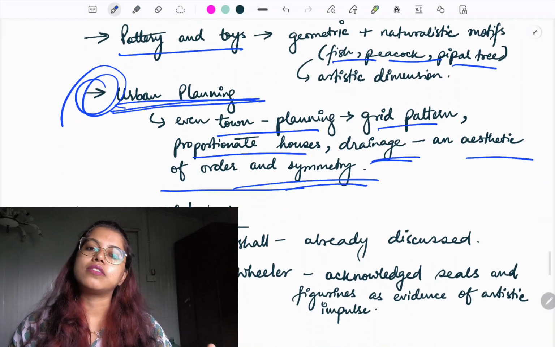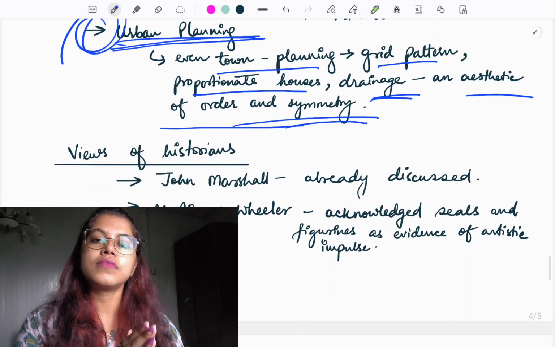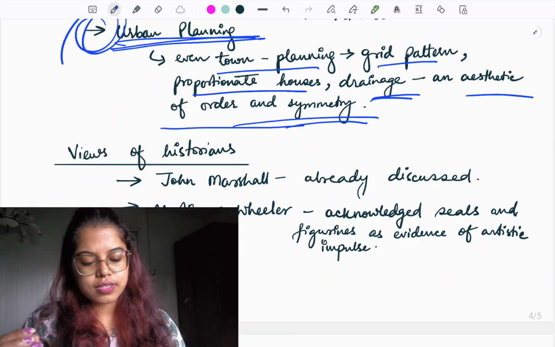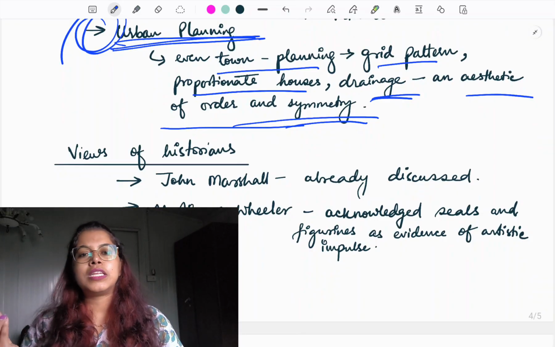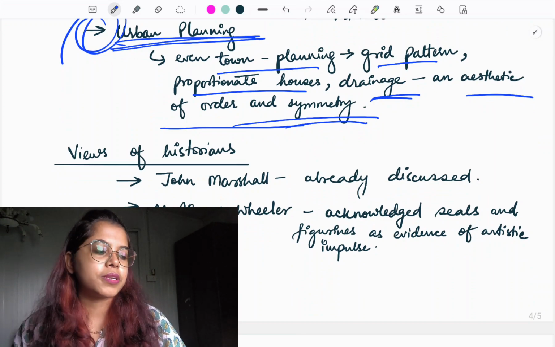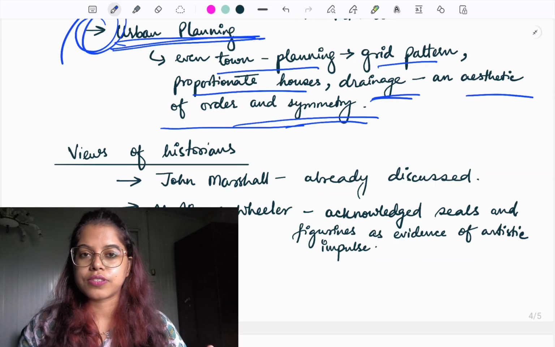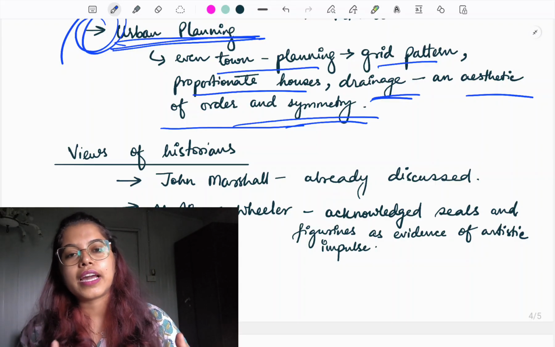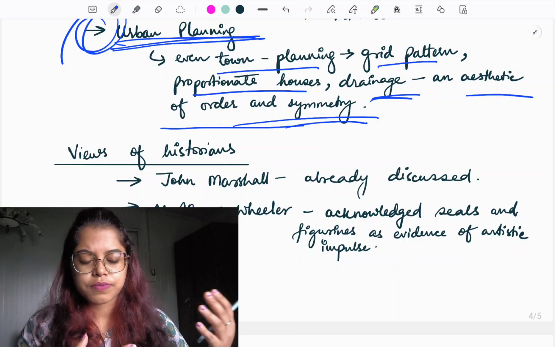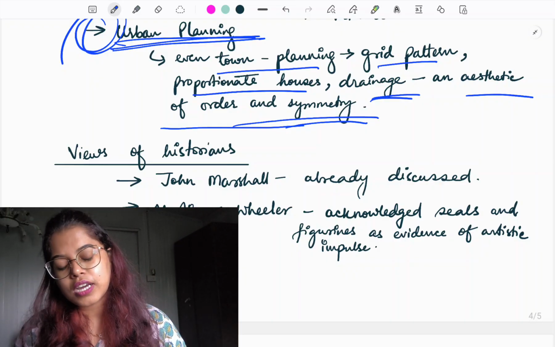So this is what you have to write in the question. You write it yourself, keep it with you. After 1 week, or 1 or 2 weeks, I am going to launch this course. It is going to be a very minimal amount, maybe around 500 rupees monthly that you can pay, and in that, every week you can send me 2 or 3 questions by mail. I am going to check it and return it back to you, right? So it is still in a planning stage. We are going to see how far I am able to do that, because I also have to manage other things. So anyway, for now let us move forward.